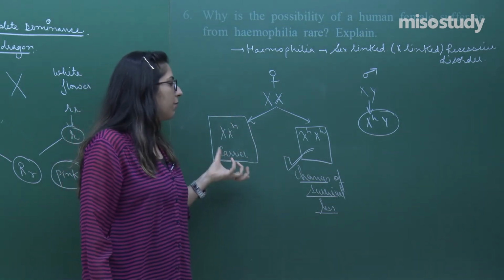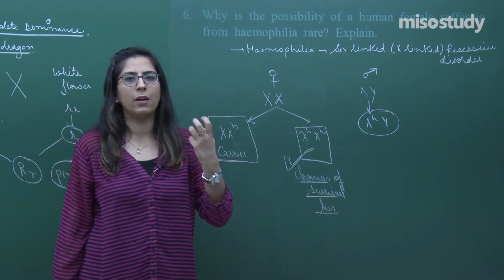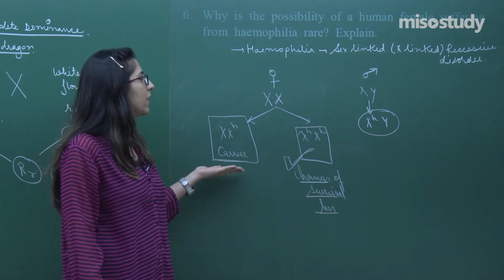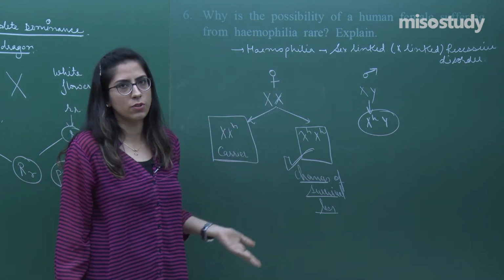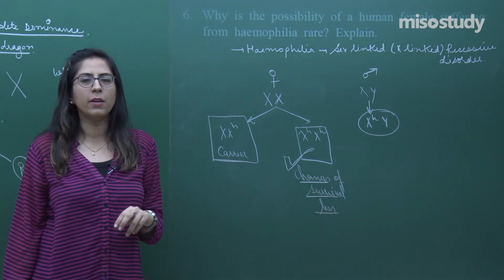What is the chance that the female can be a carrier? What is the chance that the female can be in a homozygous condition? Here, in the heterozygous condition, because it is a recessive disorder, they will not show this kind of disease, right. So, this was question number 6.